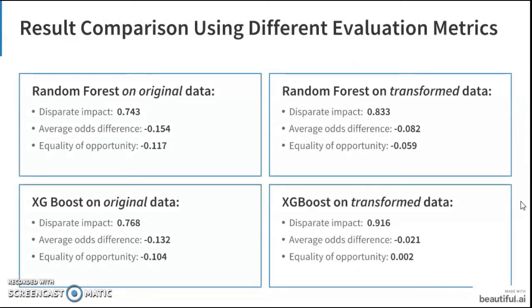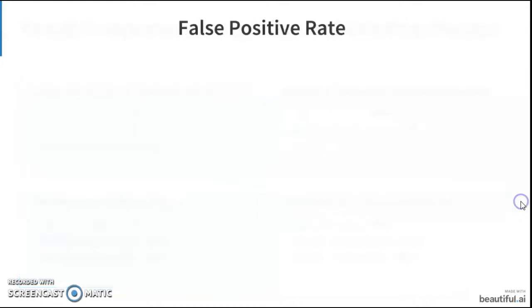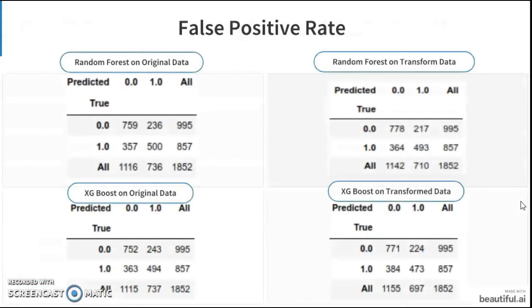Both average odds difference and equality of opportunity are closer to zero now, which means that both privileged and underprivileged groups have equal benefits. These are the metrics for the result of original data versus the transformed data. We can see that as a result of bias removal, the misclassification has reduced while using transformed data.